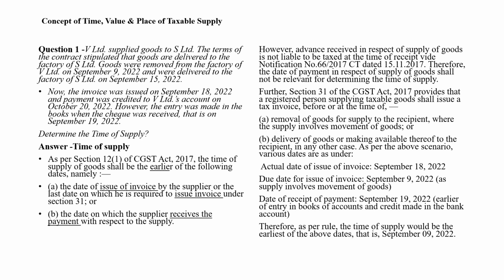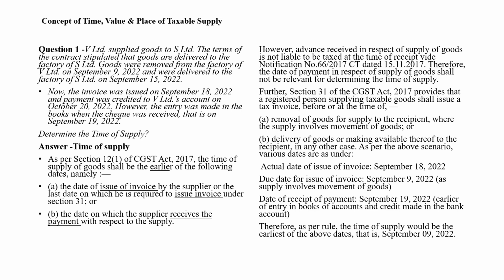Actual date of issue of invoice, that is September 18, 2022. Due date for issue of invoice, that is September 9, 2022, as supply involves movement of goods.